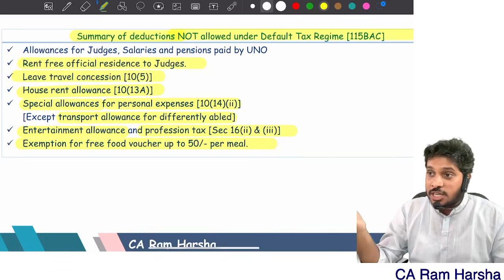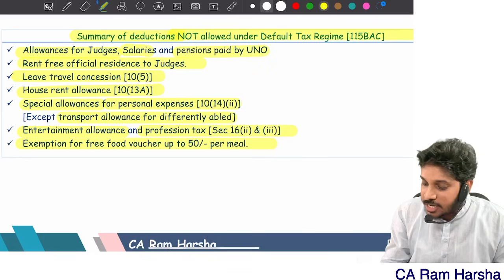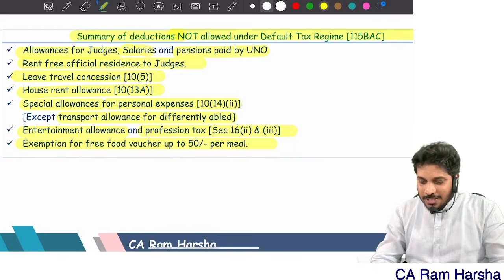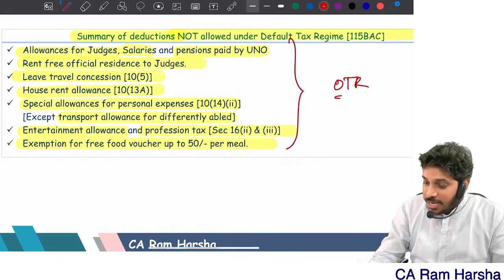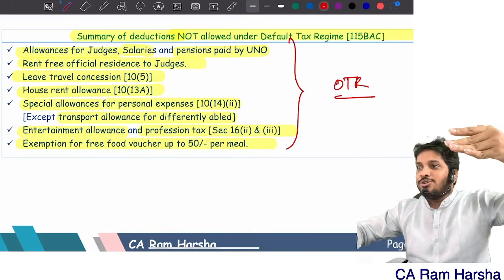Rent-free residence to judges of Supreme Court and High Court, no benefit under the default tax regime. Allowances for judges' salaries and pensions paid by UNO, no benefit under the default tax regime. These benefits, under the optional tax regime, have some exemptions. Those exemptions are what we are now going to discuss.